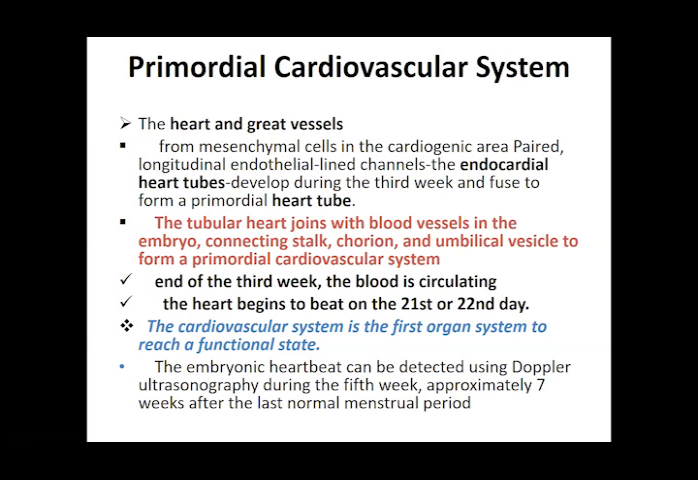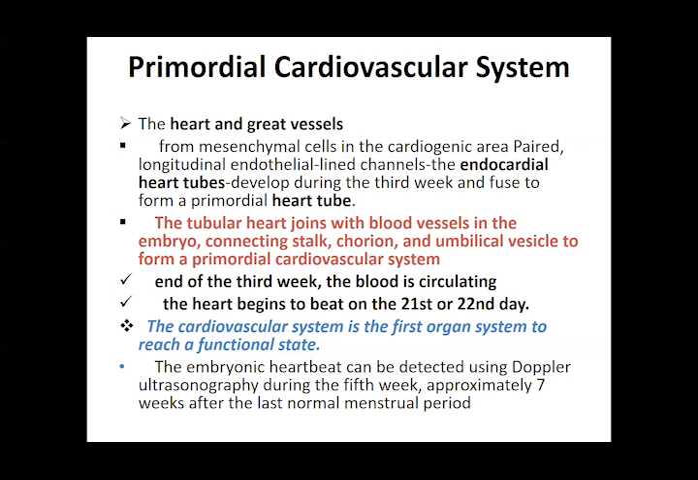Okay, so that is the area where these mesenchymal cells, the cardiogenic area, paired longitudinal, because the heart is there. In continuity with that, vessels are developing, two on either side, which are called your endocardial heart tubes. These vessels are the heart. When it starts to develop, it forms